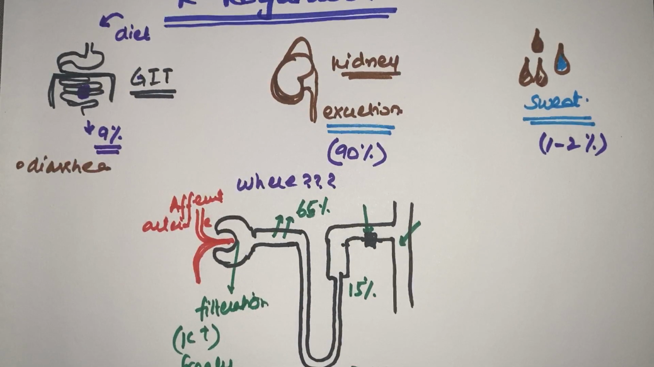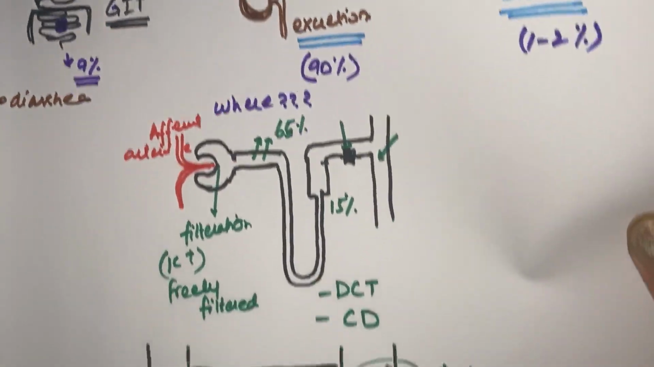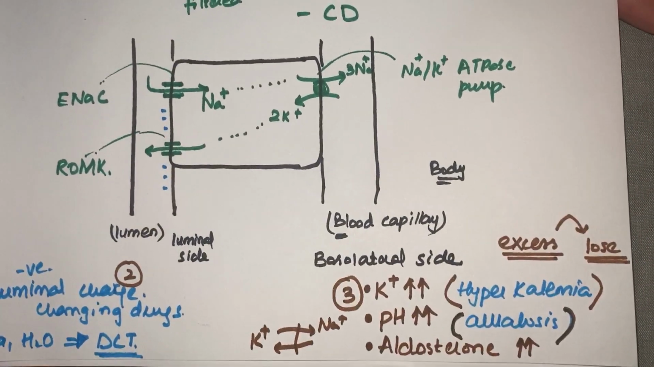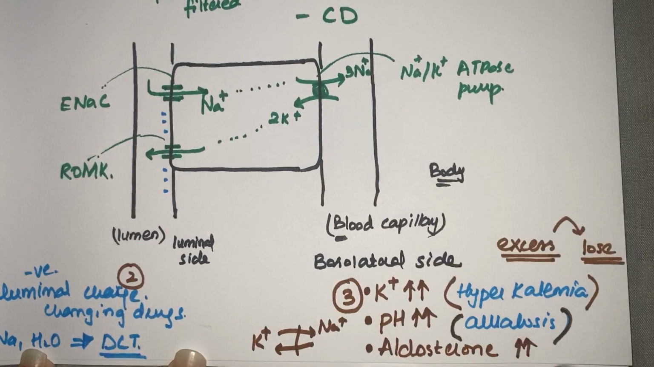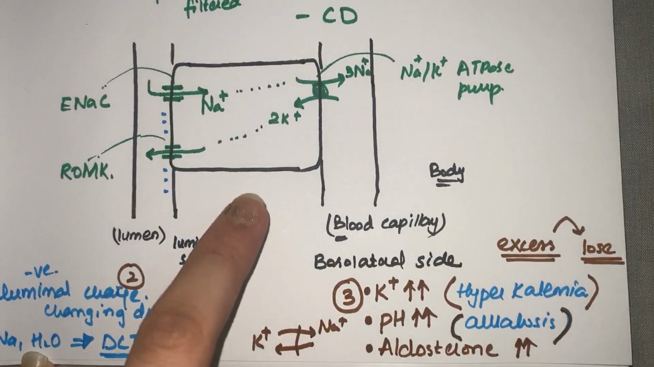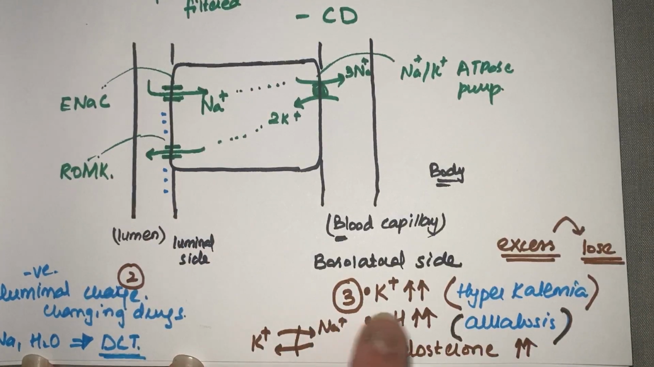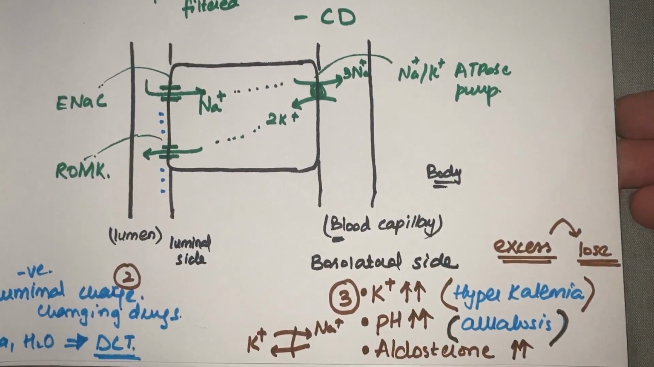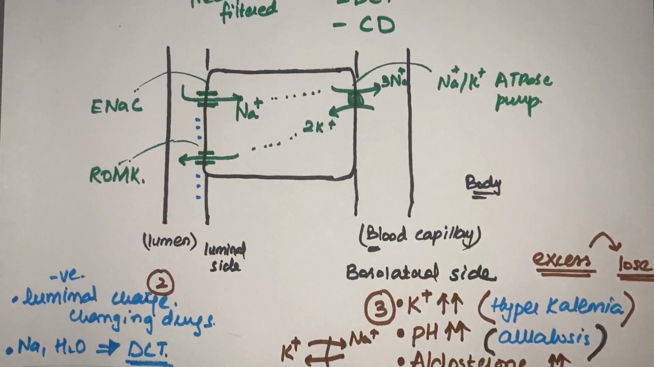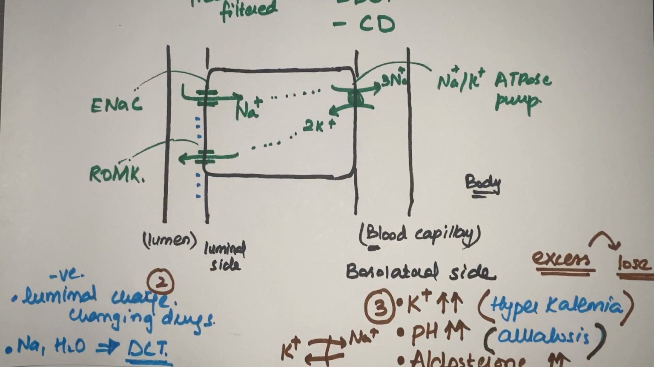The mechanisms I've explained here, and the factors are hyperkalemia, alkalosis, and aldosterone. Now one point here: these factors which I discussed before, hyperkalemia and pH, are all factors that cause increased loss. Opposite to these, if it's hypokalemia or acidosis or decreased aldosterone, then it will cause increased retention of potassium, which can of course cause hyperkalemia in the body.